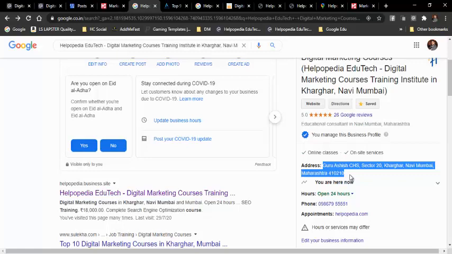After getting the postcard you can remove the address, that is not a problem. Until your account is verified no one will see that address, and once you get the postcard you can delete it. So that's a good option. That's it, and see you all in the next session.